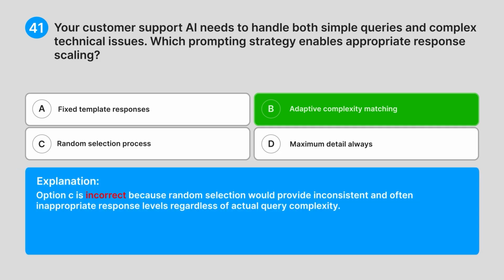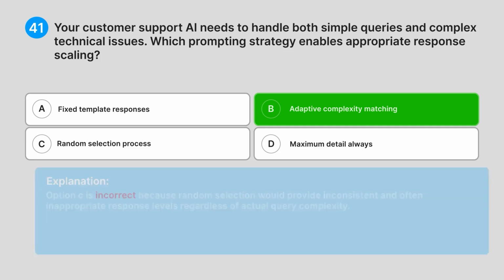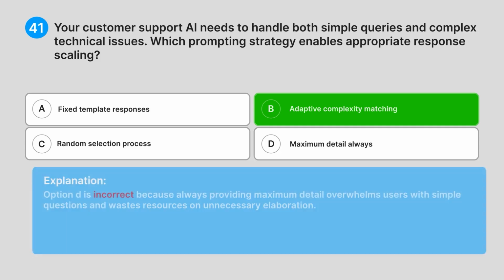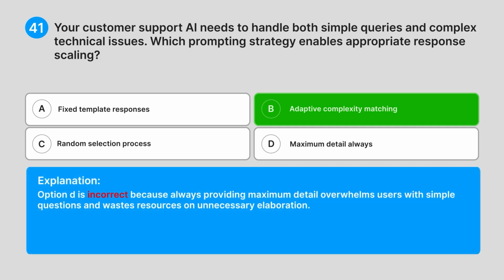Option C is incorrect because random selection would provide inconsistent and often inappropriate response levels regardless of actual query complexity. Option D is incorrect because always providing maximum detail overwhelms users with simple questions and wastes resources on unnecessary elaboration.